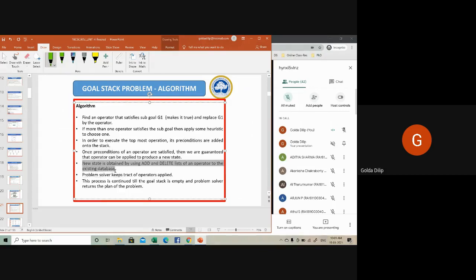Then the next step, the new state is obtained by using the add and delete list of operators on the existing database. So the post conditions are set with the add and the delete list. Then the problem solver keeps track of the operators applied. This process will continue till the goal stack is empty and the problem solver returns the plan of the problem.